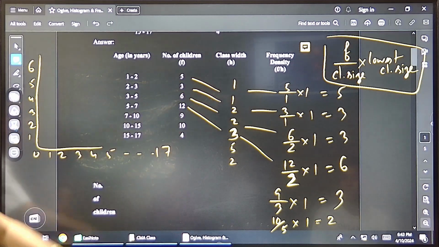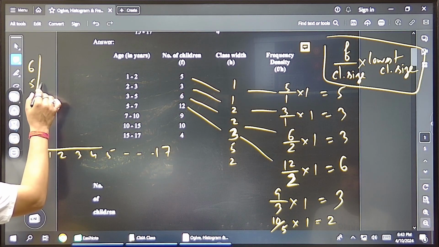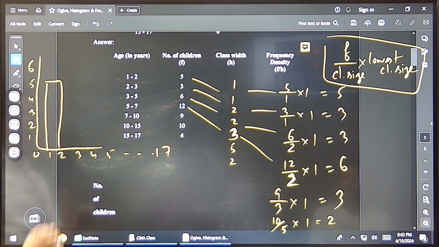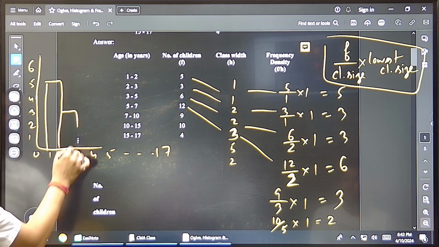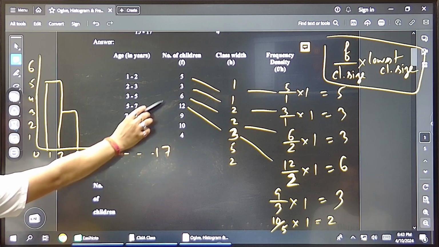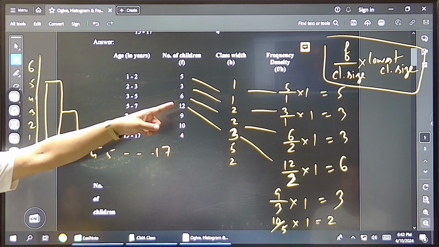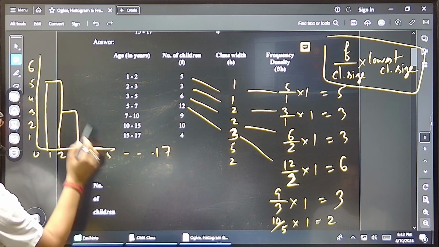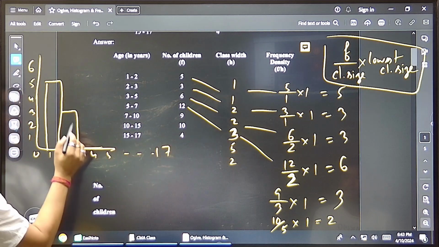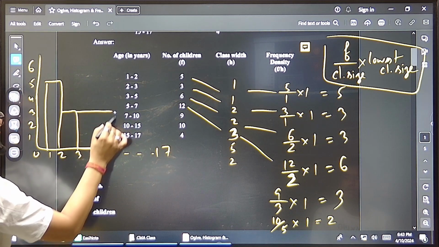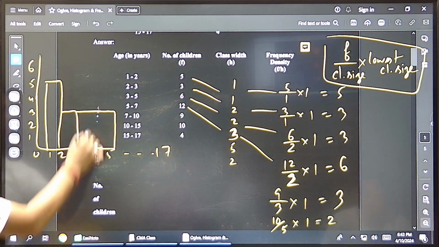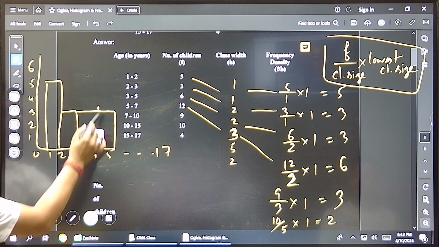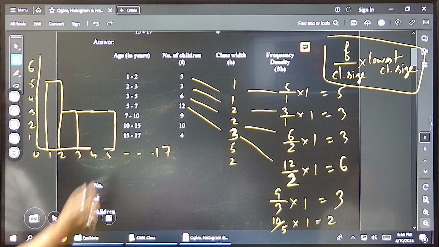Done now? Now, what my aim is to explain you, 1 to 2, not this 5, that 5, although they are equal, but you have to take it from the frequency density. So 1 to 2, it is 5. Few, only 1 or 2, I'll do it here. 2 to 3, what is the number? 2 to 3, it is 3. 3 to 5, it was 6, now it has become that number to be plotted. And the 3 to 5, the number is becoming what? 3. So 3 to 5, look at this. 3 to 5, it will be 3. No division required here in the middle. Okay, so division is not required. All right, so it will be like this only.